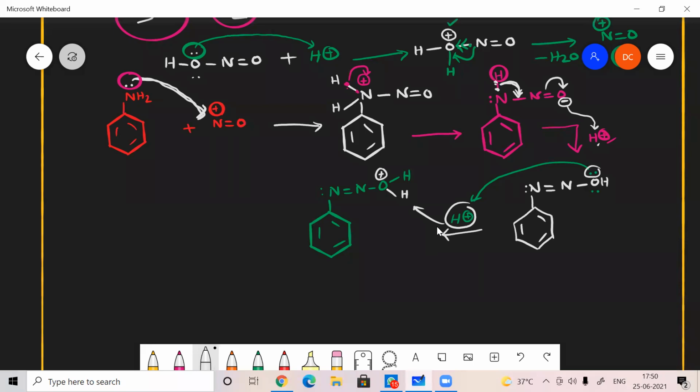Now again the same scenario will be there. What is that? Oxygen attains a positive charge, but it will not exist as a positive one. It will try to pull the electron from nitrogen. Which nitrogen? It can pull the electron from this nitrogen. So this nitrogen will get a positive charge. So my next structure will be like this. So here 1, 2, 3, and here N is there, double bond N is there, and here I got a positive charge. Is that clear?